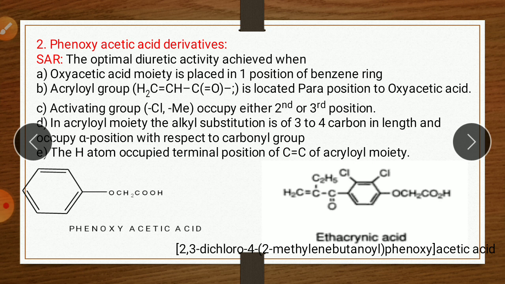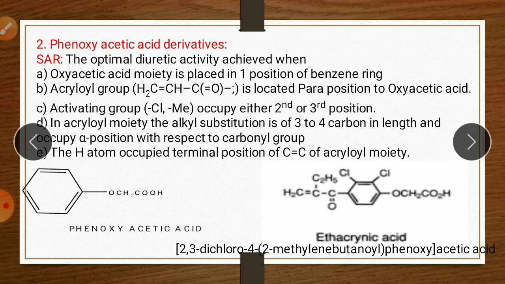Third point, an activating group, it may be chloro or methyl, occupying either the second or third position. So here there is a chloro group, which is an activating group, on second and third. Here is position 1, then 2, 3, and this one is the para position, the fourth position. So the activating group occupies either the second or third position.